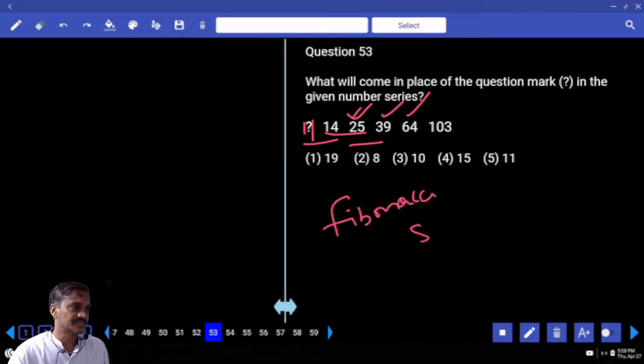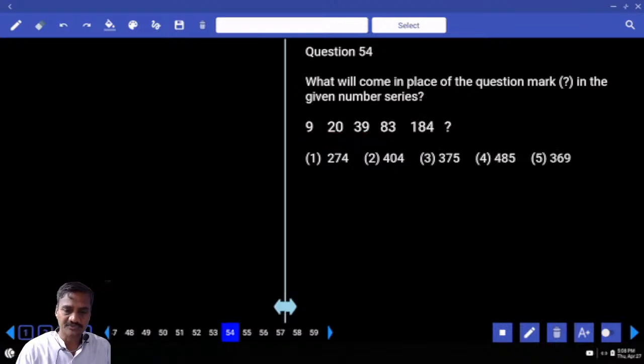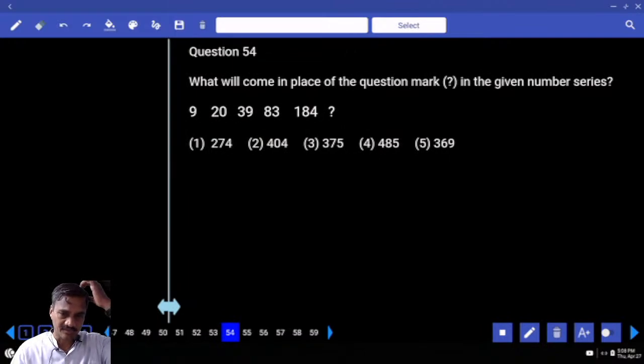We discussed Fibonacci earlier. And then 54. Now in this 54, 9, 20. 9 and 20, what is the relation we have? The difference is 11. And 20 and 39, the difference is 19.